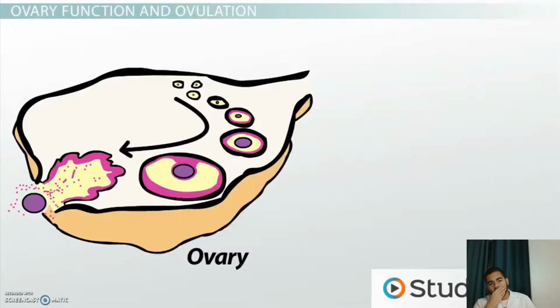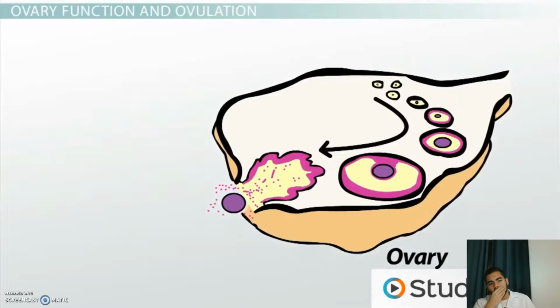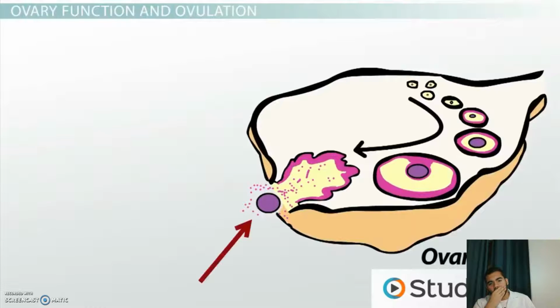In any case, as a follicle reaches maturity, the primary oocyte completes its first meiotic division and becomes a secondary oocyte. Very soon after that, the follicle ruptures and the secondary oocyte is released into the fallopian or uterine tube, even though the second meiotic division hasn't occurred yet.